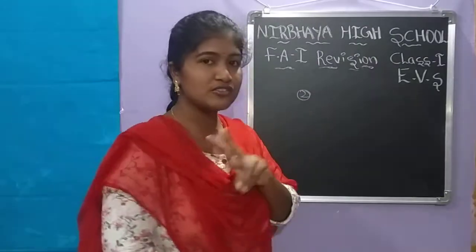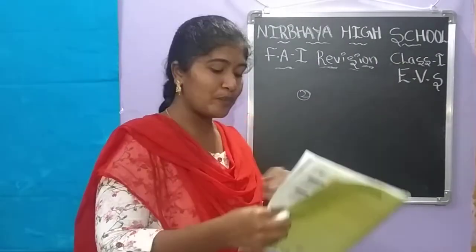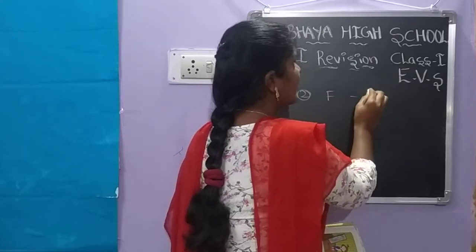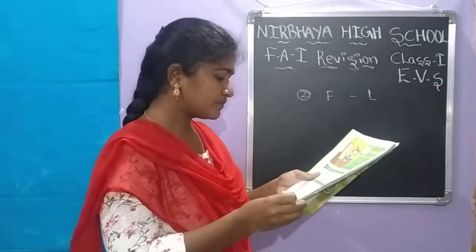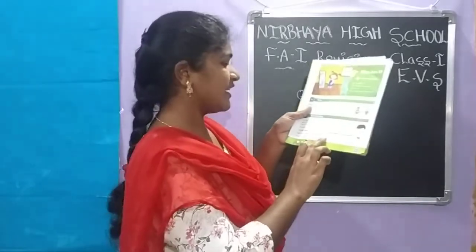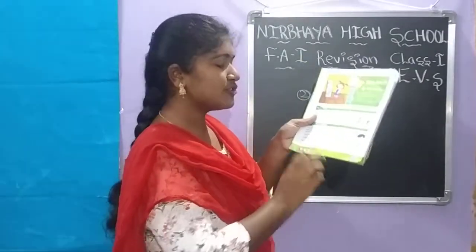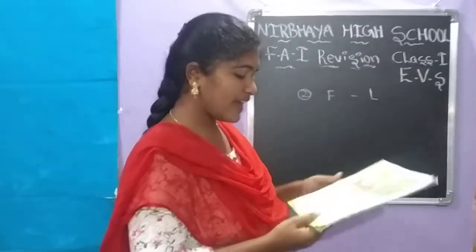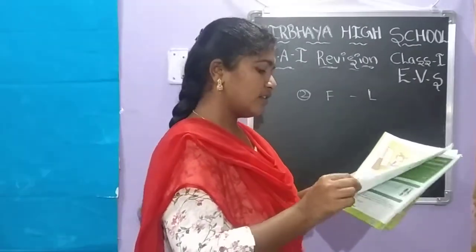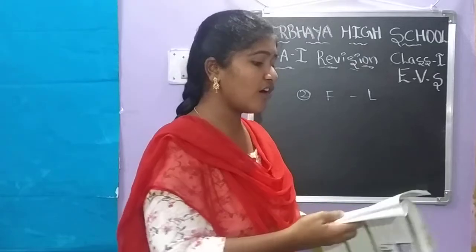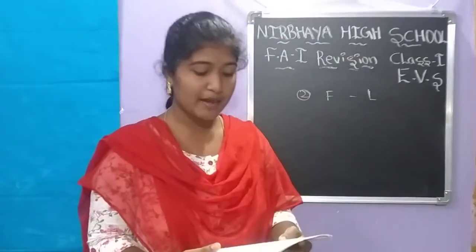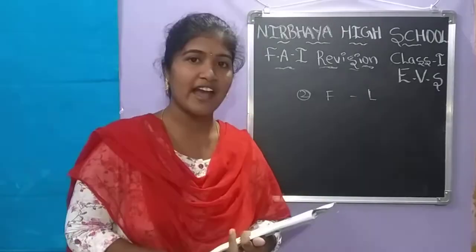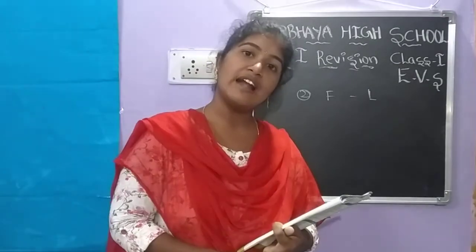Your name has two parts. What are the two parts? First name and last name. For example, Salim Sheikh, Reena Joshi, like that the name has two parts. Next, we have a contact number, we have date of birth, and we have an address also.